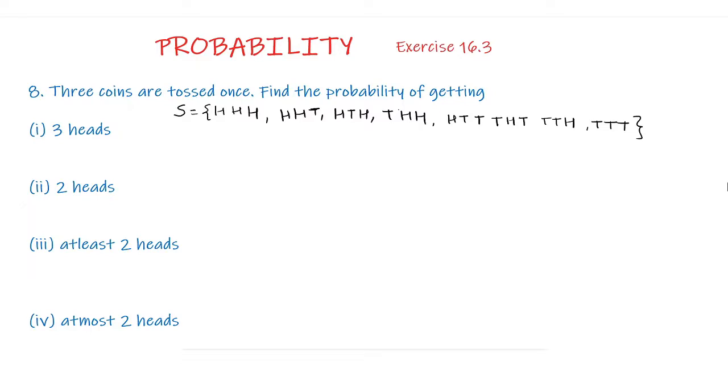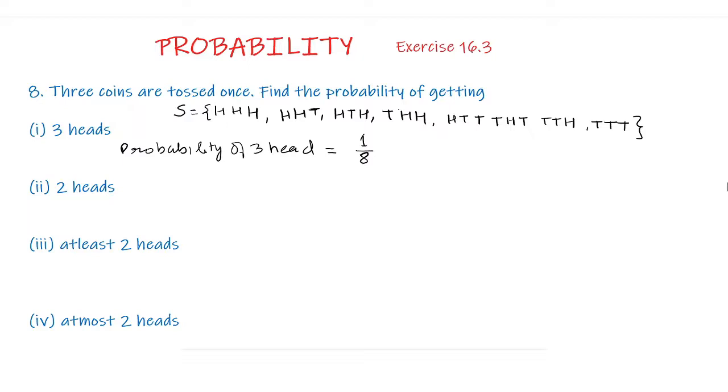Now we have to find the probability of 3 heads. Part 1, probability of 3 heads. There is only one element, head, head, head, in the sample space. So the probability of 3 heads is 1 upon 8, as there are 8 outcomes in the sample space and only one element is 3 heads. So the probability of 3 heads is 1 upon 8.